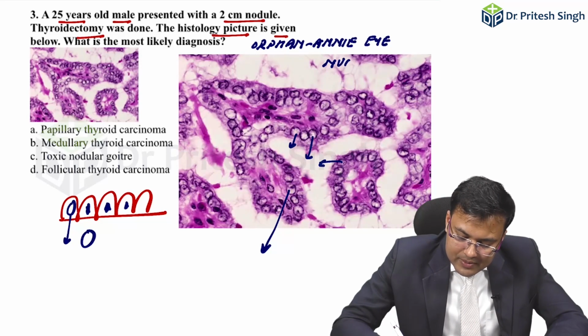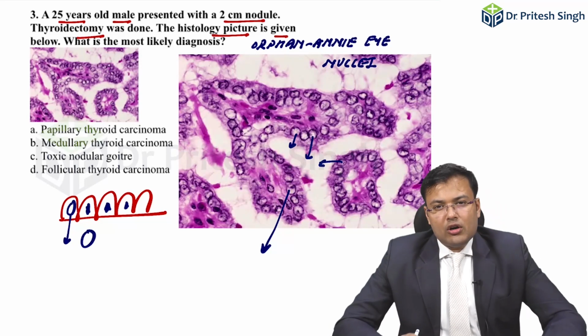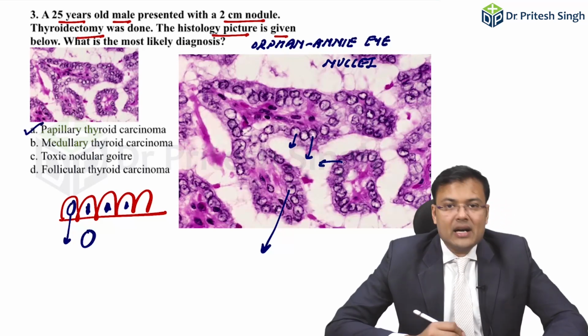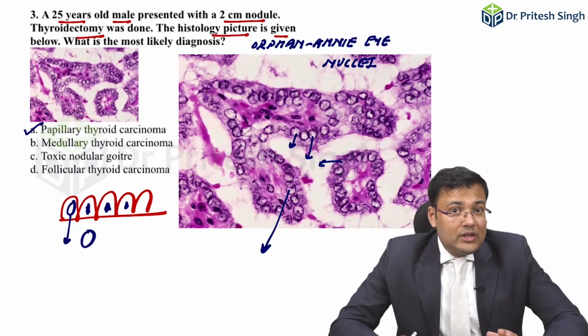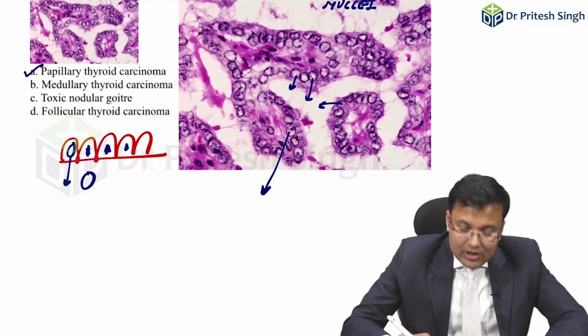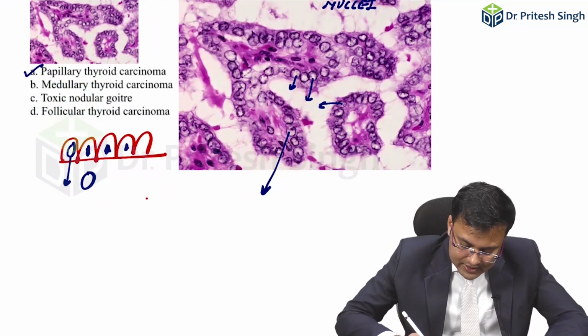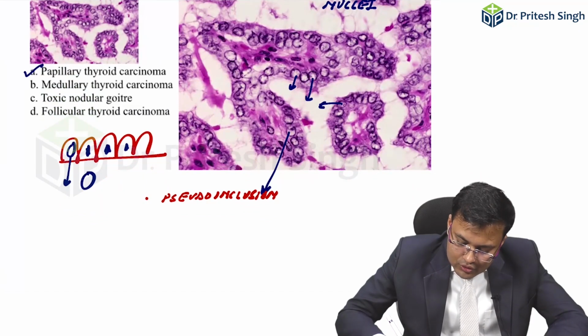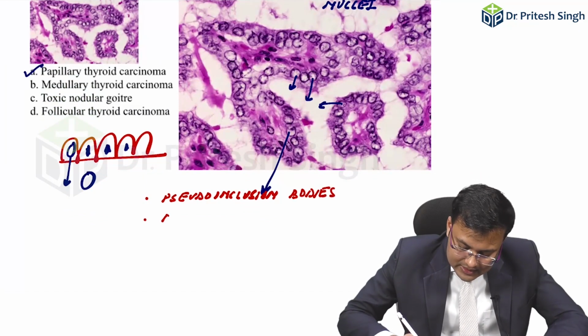And this optically clear nuclei or Orphan Annie eye nuclei is seen in what? Papillary carcinoma thyroid. You know that in papillary carcinoma thyroid, what are the other histological features? There are pseudo inclusion bodies, presence of pseudo inclusion bodies, and what else? There is dystrophic calcification.